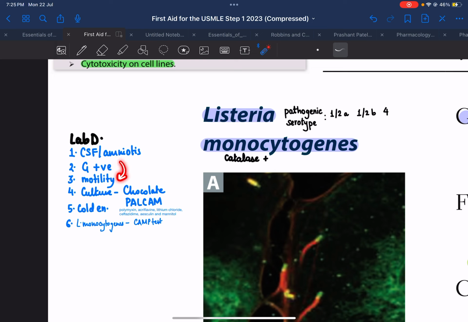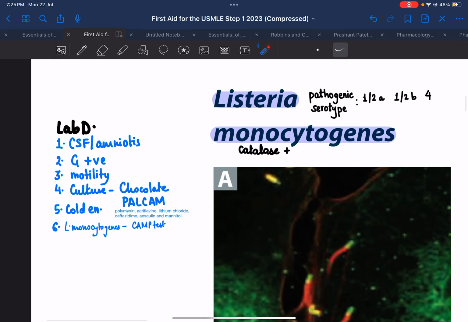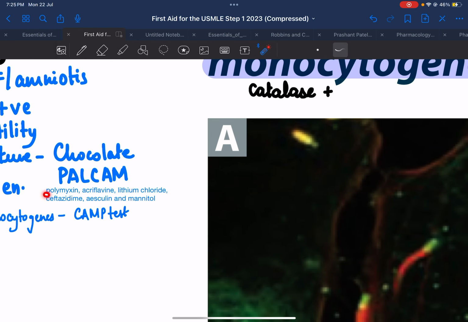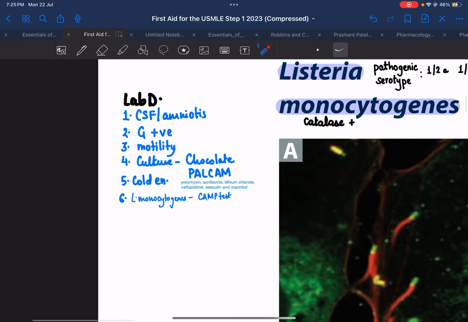Also, we can do motility testing. At 25 degrees Celsius, listeria will show tumbling motility. Also, from the CSF or amniotic fluid, we can do culture. We can culture it on either chocolate agar or Palcam agar. Palcam stands for polymyxin, acriflavin, lithium chloride, ceftazidime, esculin, and mannitol agar. Listeria will grow on these two. Next thing we can appreciate in listeria is cold enrichment. As we talked about, listeria can grow pretty well in refrigerated temperatures as well.